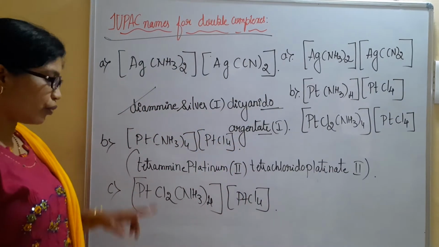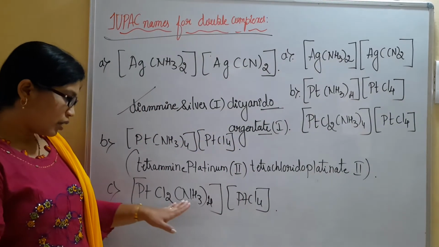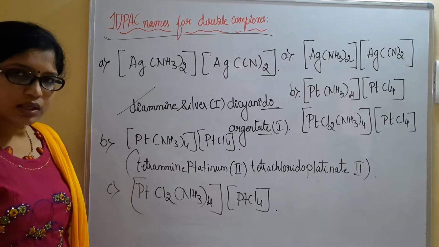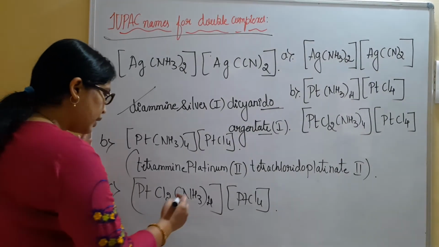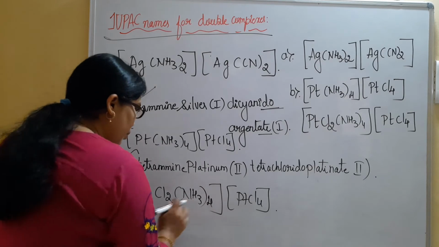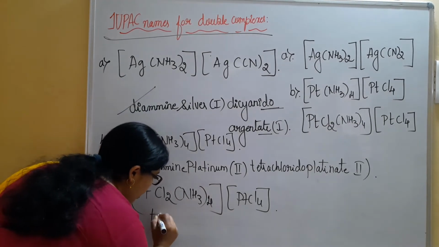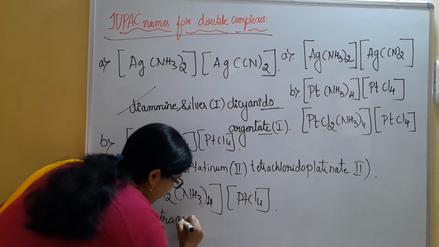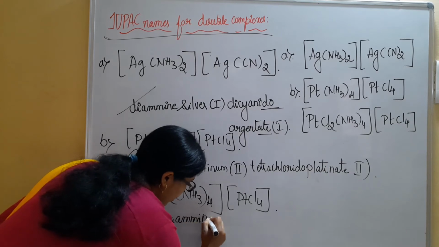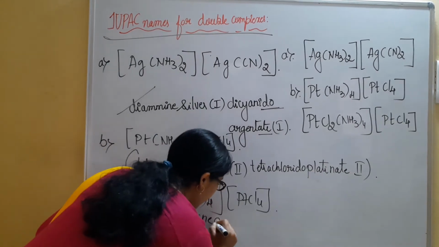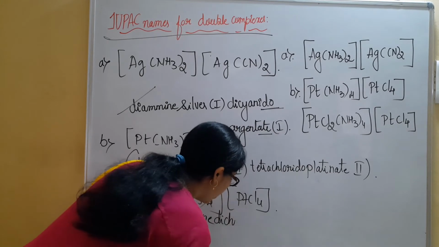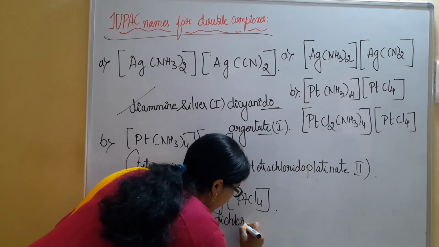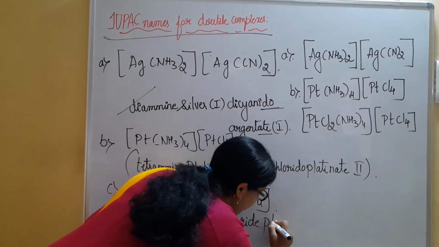We have 2 types of ligands: one is amine and one is chloride. So directly let us write them. Amine, how many are there? Tetraamine. 2 chloride are there, dichlorido or dichloride, platinum.